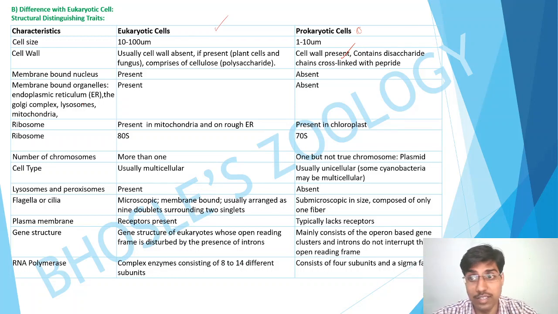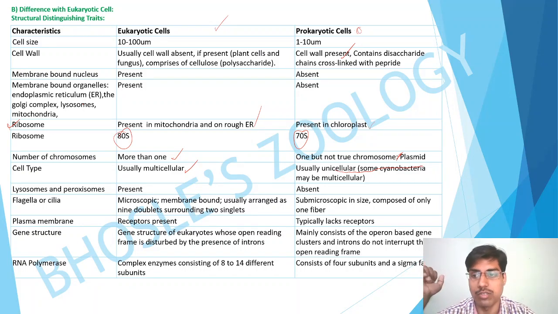The next point: ribosomes are present in mitochondria and rough endoplasmic reticulum, and in chloroplasts in case of eukaryotes. The type used in eukaryotes is 80S and 70S in prokaryotes. Eukaryotes have more than one nuclear chromosome, but prokaryotes have no true chromosome; the plasmid is extra-chromosomal DNA. The cell type is usually multicellular in eukaryotes, and unicellular in prokaryotes like bacteria, though cyanobacteria can be multicellular.